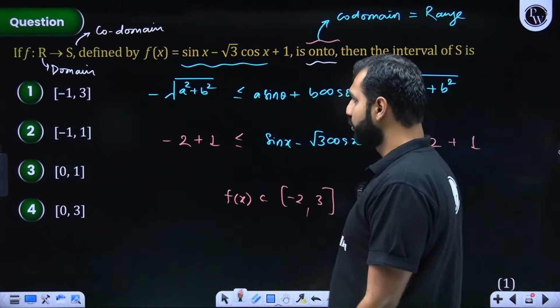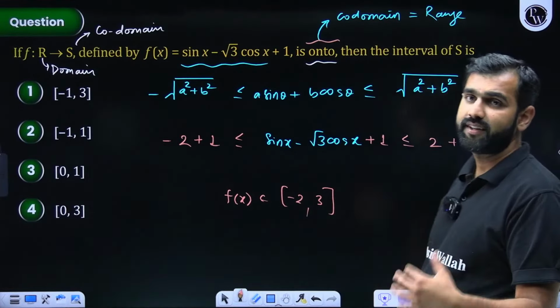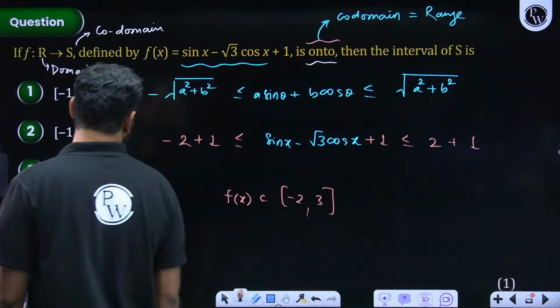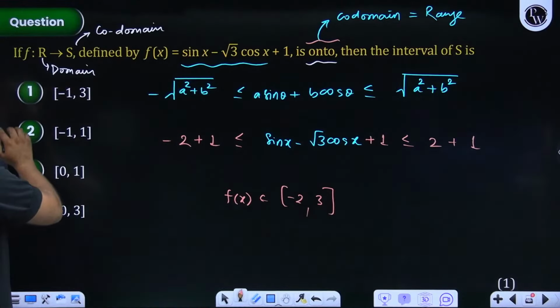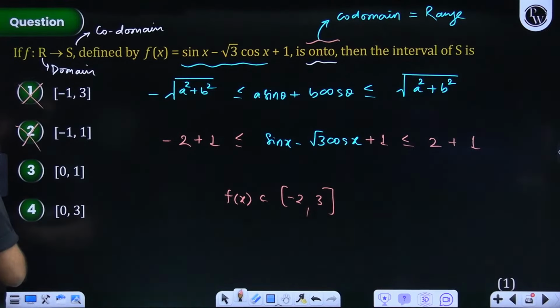So, minus 2 to 3, we are given where? Then the interval of S. So they are asking you, S could lie in what interval? So I'll say minus 1 to 3 is not the interval where it lies, because minus 1 is greater than minus 2. Minus 1 to 1 is also wrong. 0 to 1 is also wrong. I think there is something wrong with the...